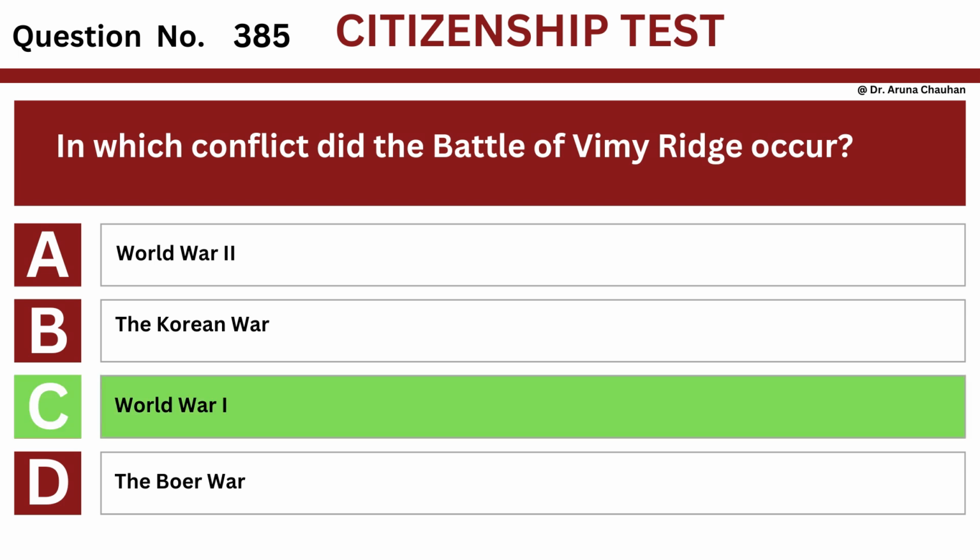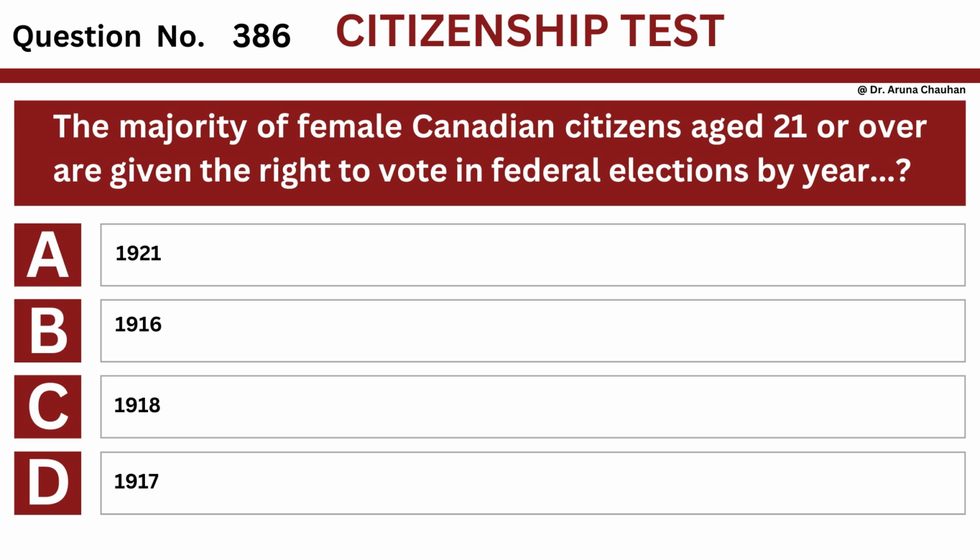The answer is option C, World War I. Question number 386. Question: the majority of female Canadian citizens aged 21 or over are given the right to vote in federal elections by year? Option A, 1921. Option B, 1916. Option C, 1918. Option D, 1917.